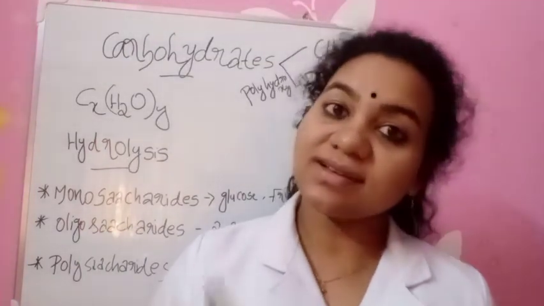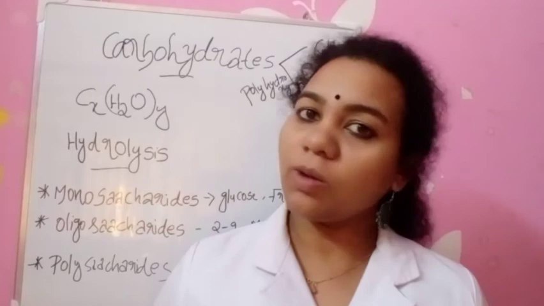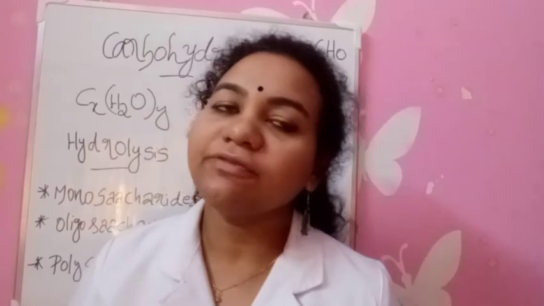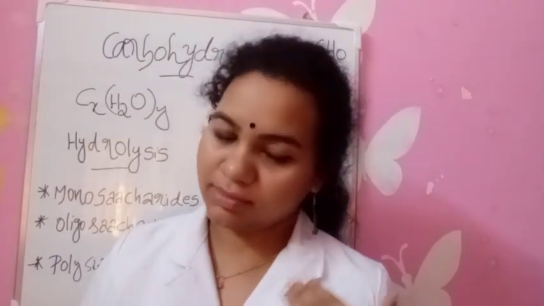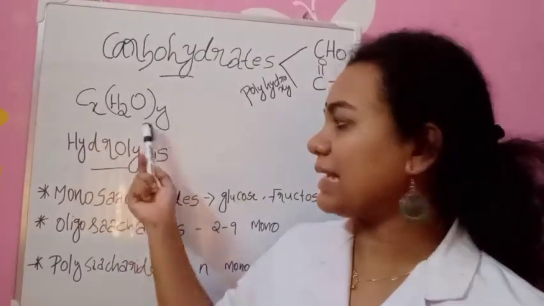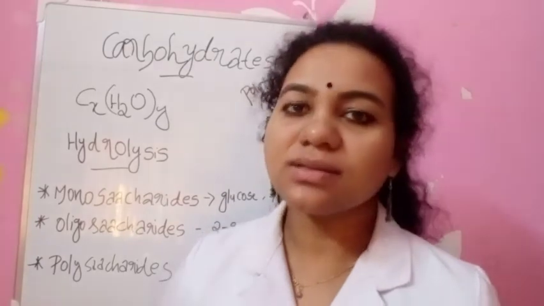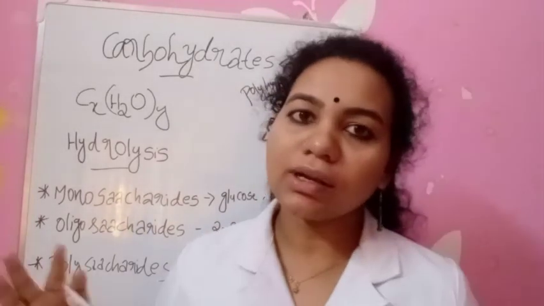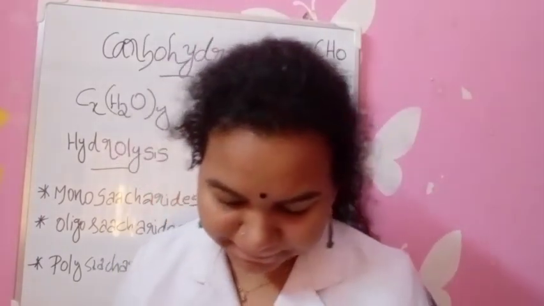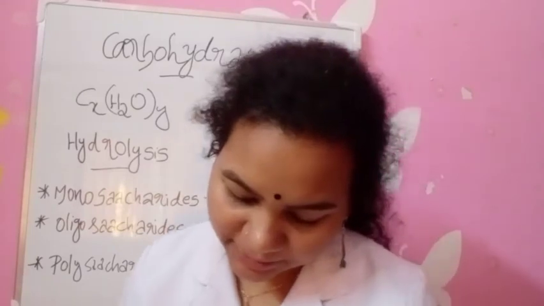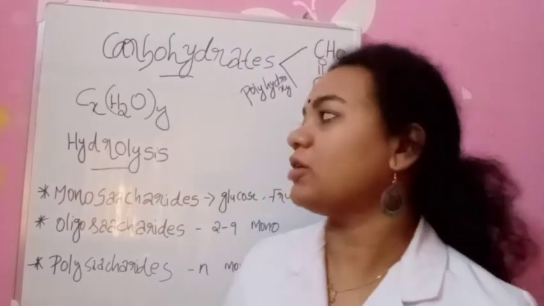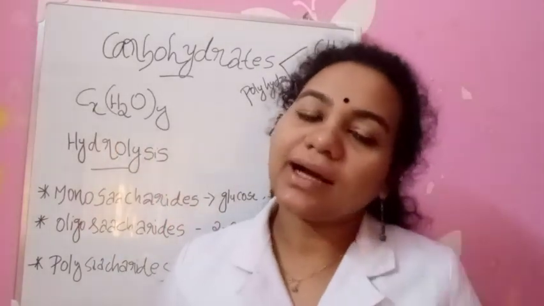So as we discussed earlier, carbohydrates are compounds which are made up of carbon, hydrogen and oxygen. If we write the general formula of a carbohydrate, it will be CxH2yOy. Here x and y are whole numbers, but not all carbohydrates fit this formula. For example, there is another sugar called rhamnose. Rhamnose will not fit this formula. So we need another definition.